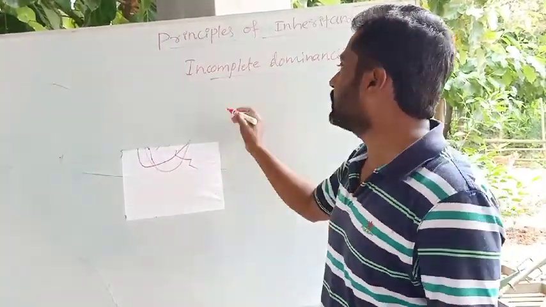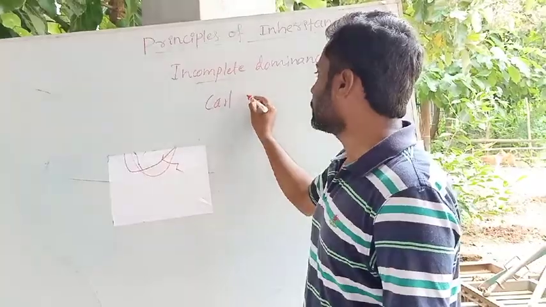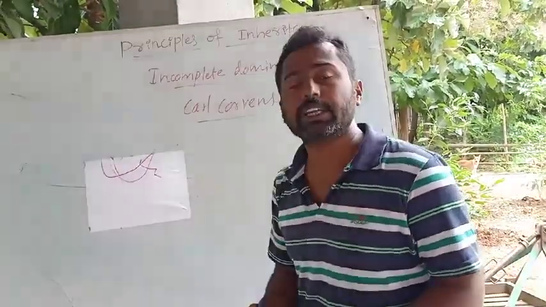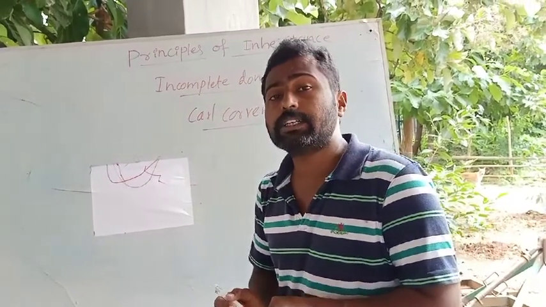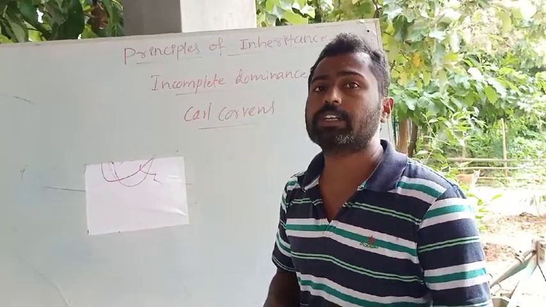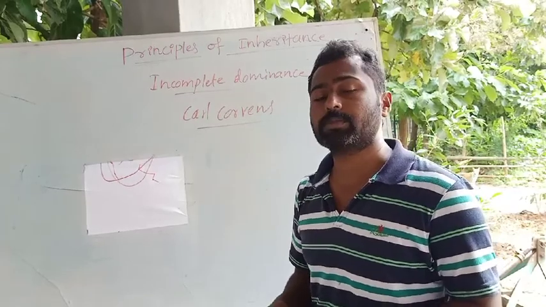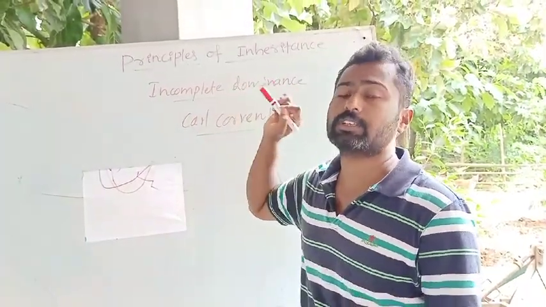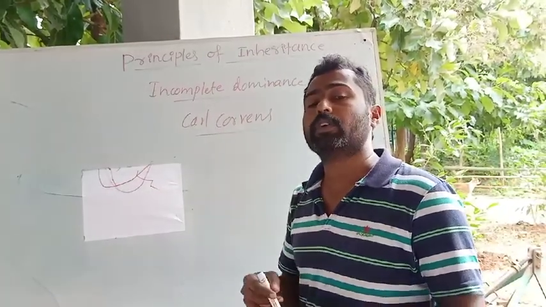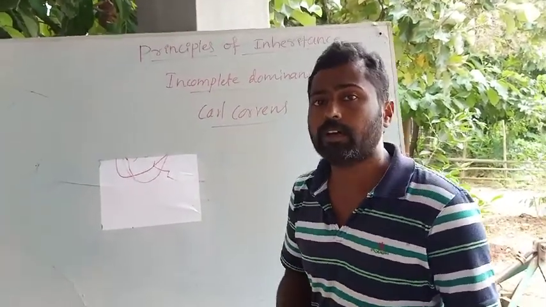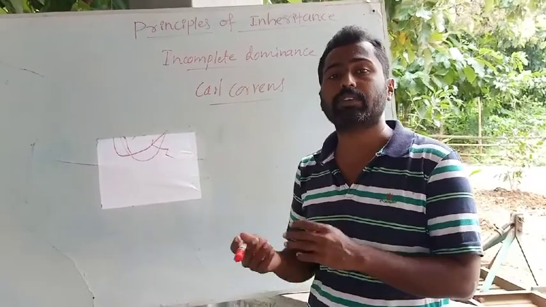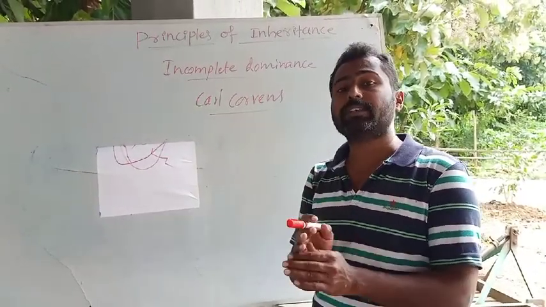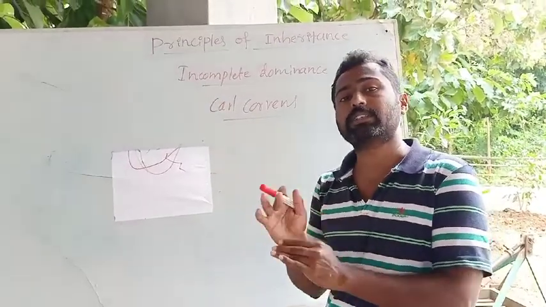This was discovered by again Karl Correns, who discovered another phenomenon, that is what is called incomplete dominance. Until then, the world knew that only the law of dominance is acceptable in all cases. But once after the discovery of this phenomenon, incomplete dominance, a new mechanism or new pattern of inheritance was discovered by Karl Correns. It shows that the law of dominance doesn't always count.